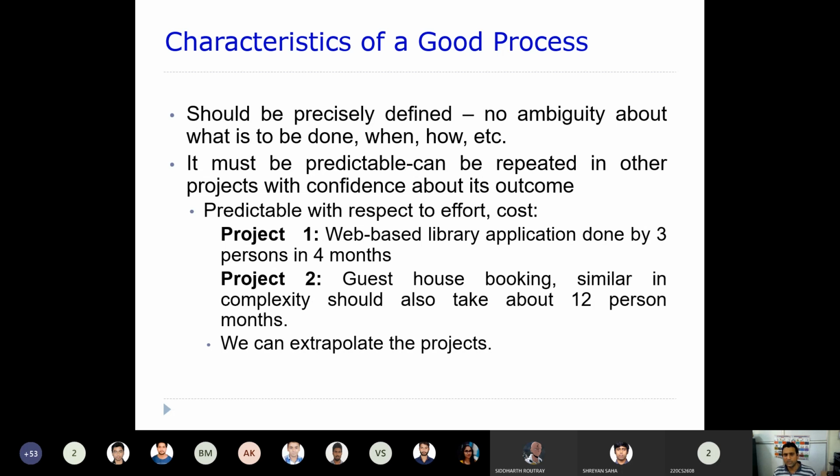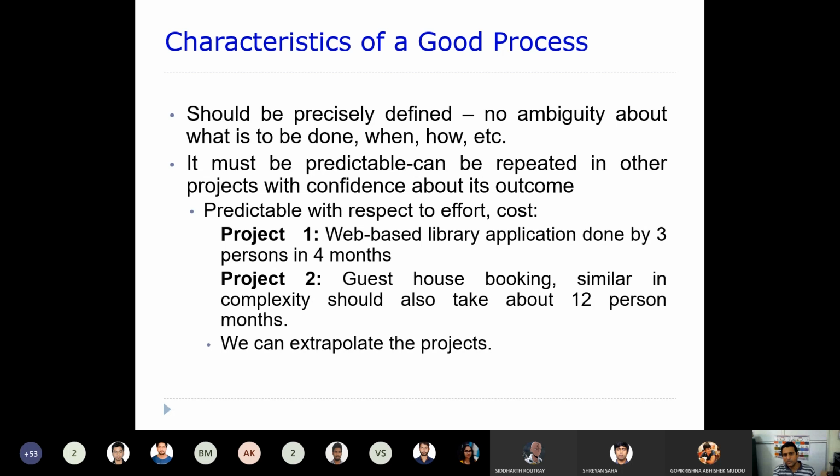There are 3 people working for 4 months, and if we give 1 lakh rupees to a particular person per month, what would be the cost required? Anyone? 12 lakhs, right? So it is 12 lakhs, because each person is given 1 lakh rupees, and that 1 lakh will be given for 4 months. So the cost would be 12 lakh rupees.